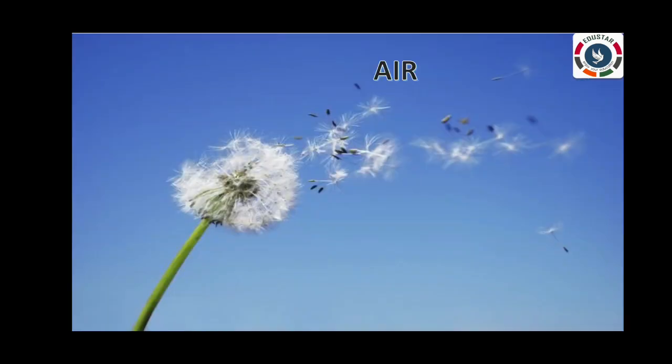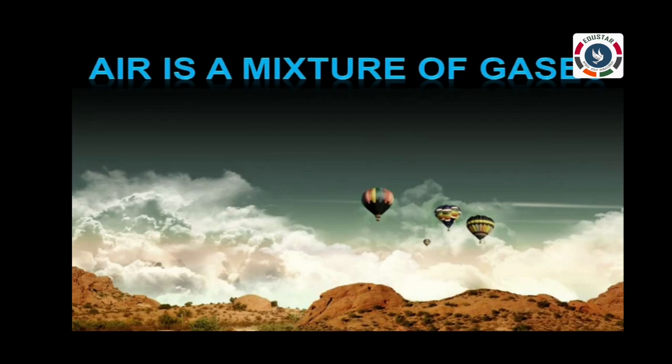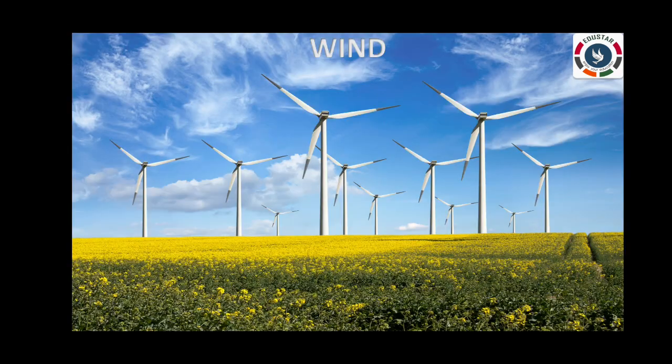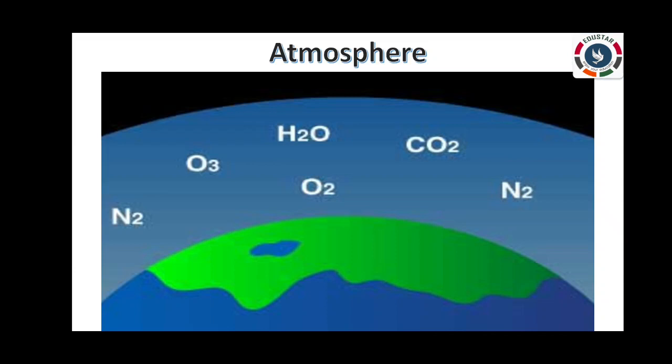The next one is air. Air is all around us. All living things need air to breathe. Air is a mixture of many gases. It contains nitrogen, oxygen, carbon dioxide, water vapor, and dust particles. A blanket of air around the earth is called atmosphere.